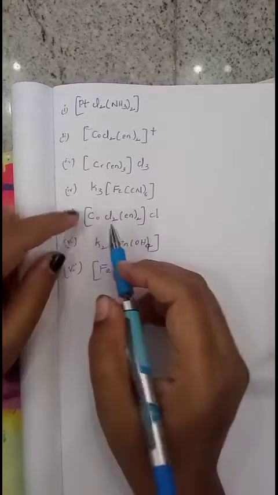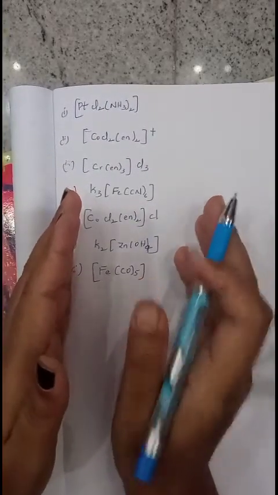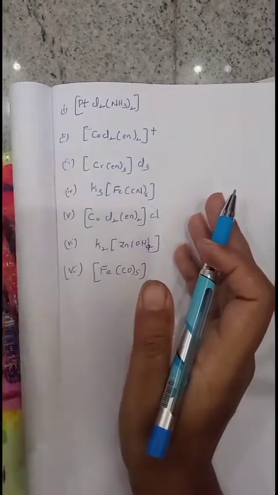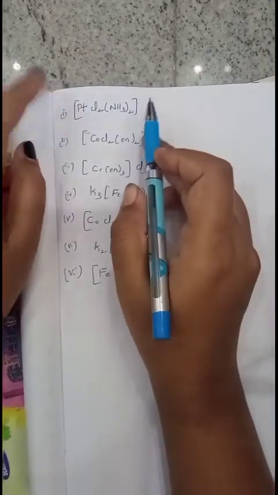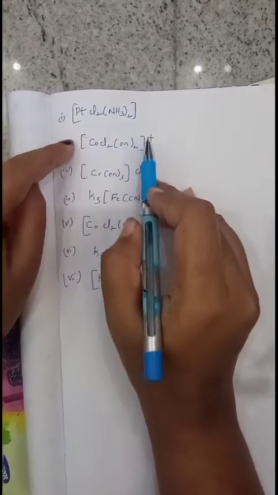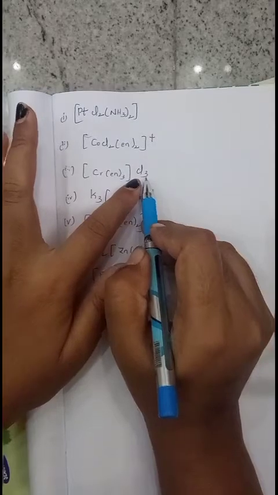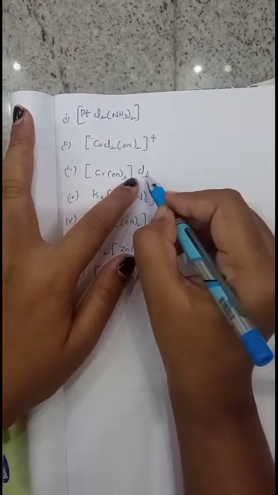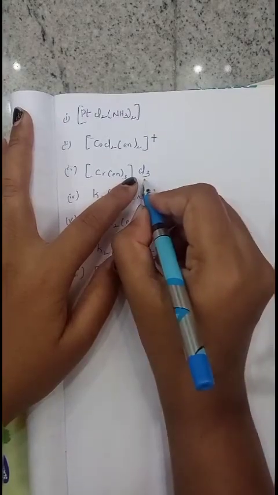Here you can also see counter ions are present. Counter ions are nothing but the ions or atoms present before the coordination sphere or after the coordination sphere. If you see here, there is no ion before or after the coordination sphere. Even here there is none. But here there is an ion outside the coordination sphere, and that is called the counter ion. If it is present on the right side, that is considered as an anion.